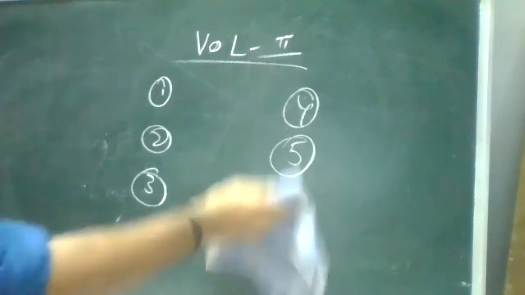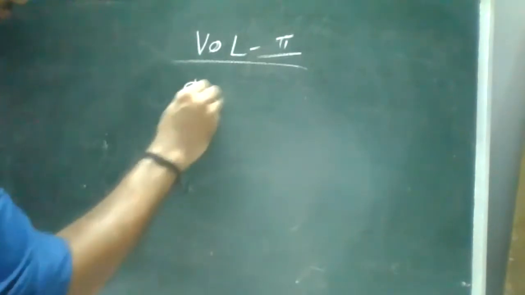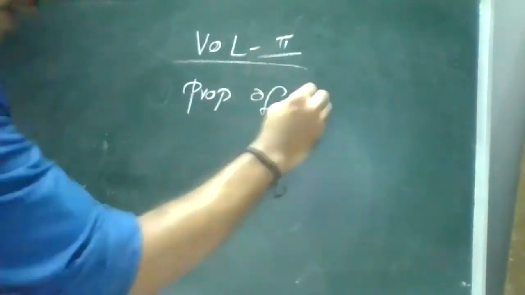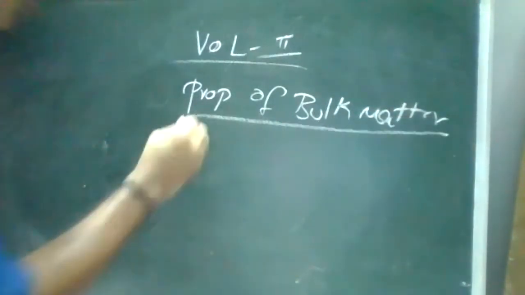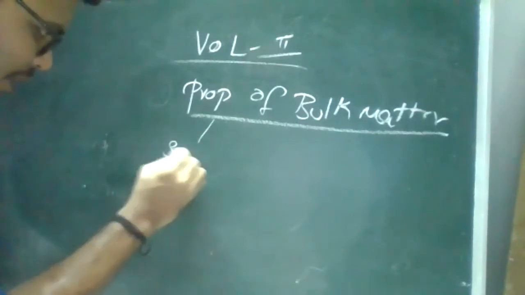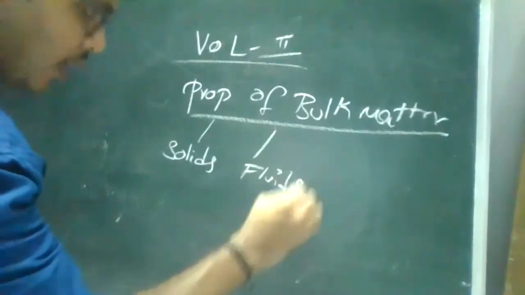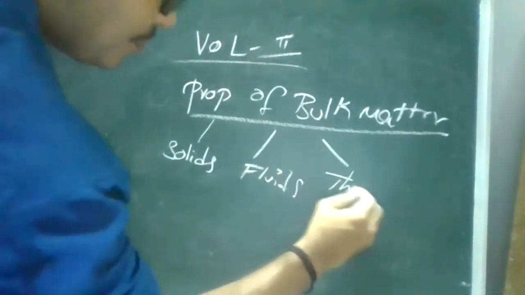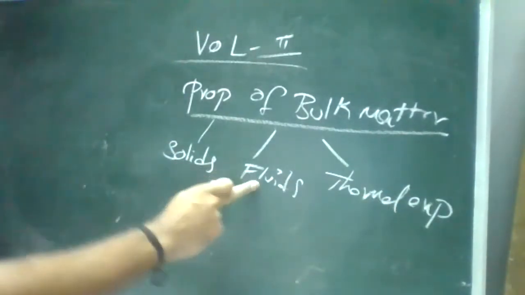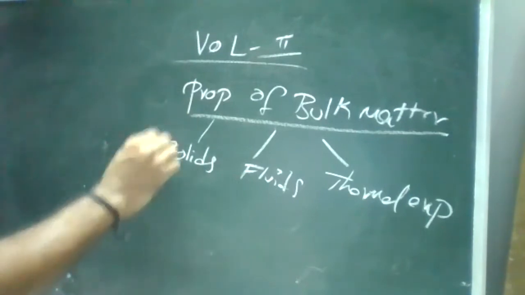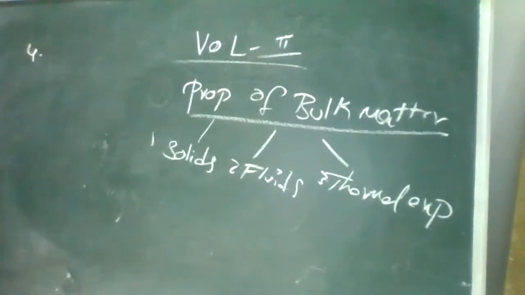Okay, fine. Under volume 2, there is a concept called properties of bulk matter. This concept is related to three chapters. One is properties of solids, properties of liquids, that is fluids, and thermal expansion. So this is your first chapter from volume 2, then the second and this third. And the fourth one is thermodynamics.